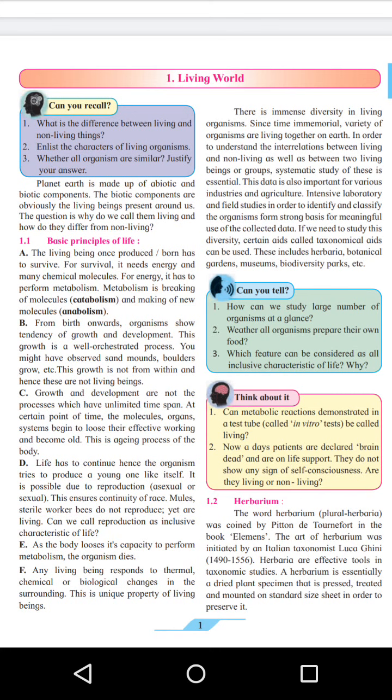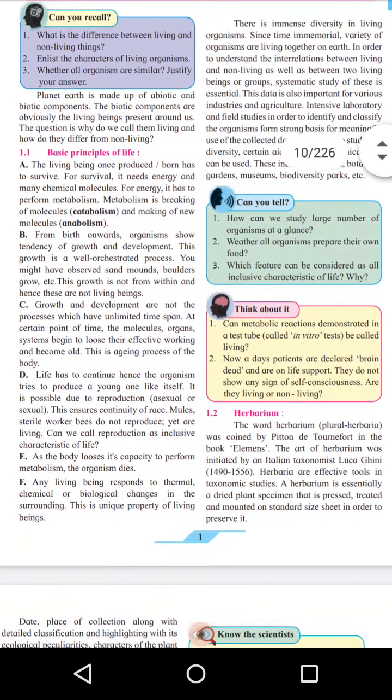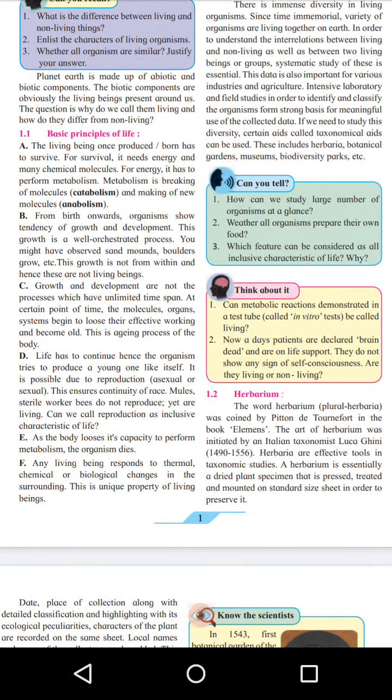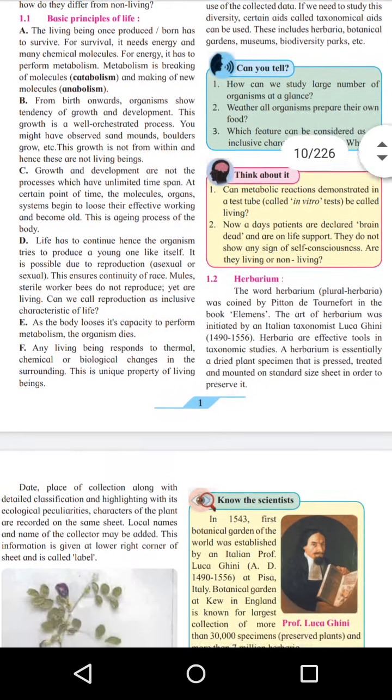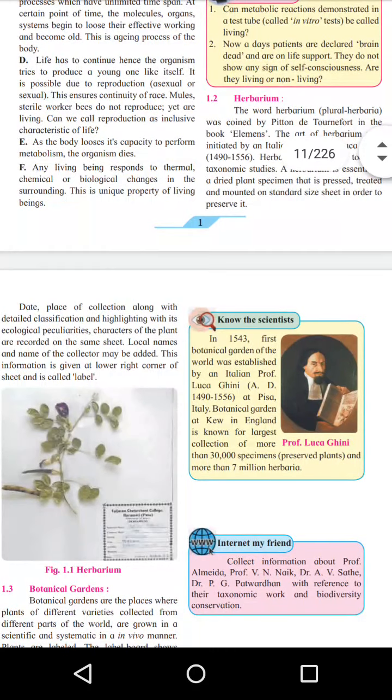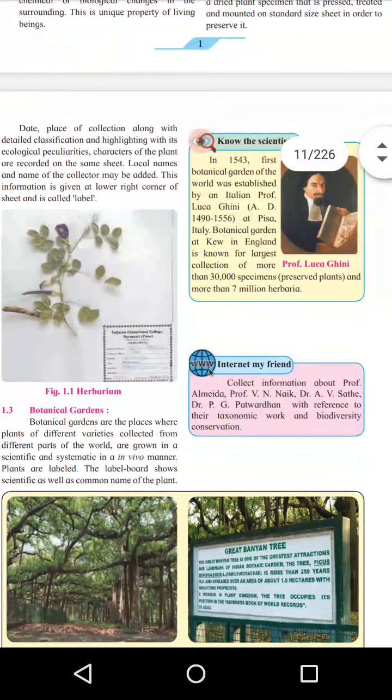The first topic is the living world. In this topic, you will find the basic principles of life, like what is catabolism, what is anabolism. After that, the way of study, how we can study biology.